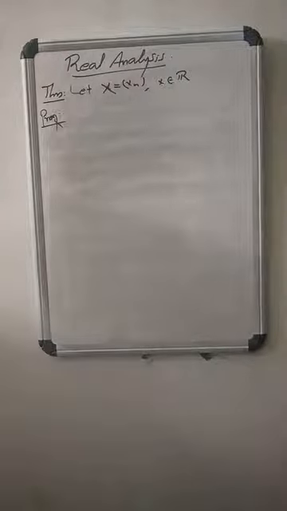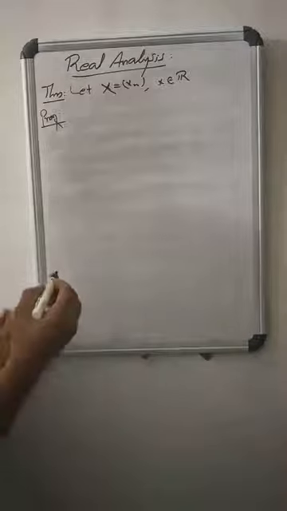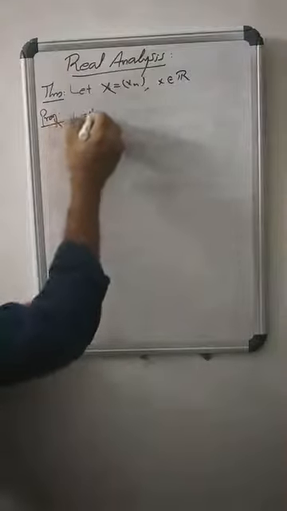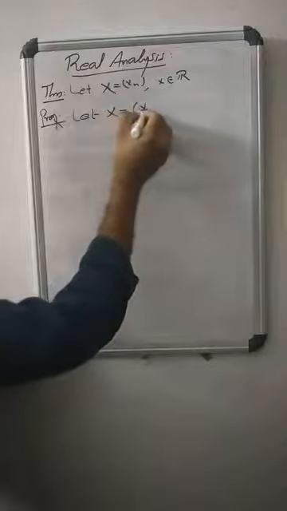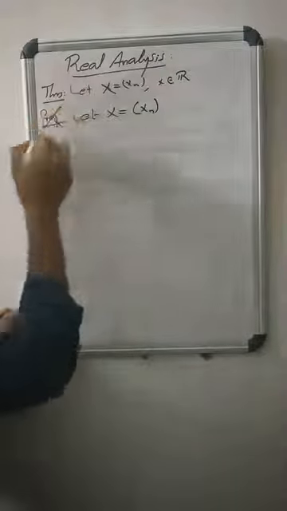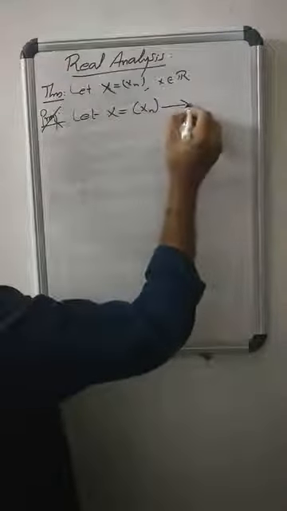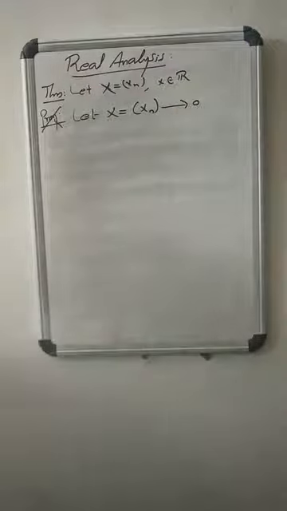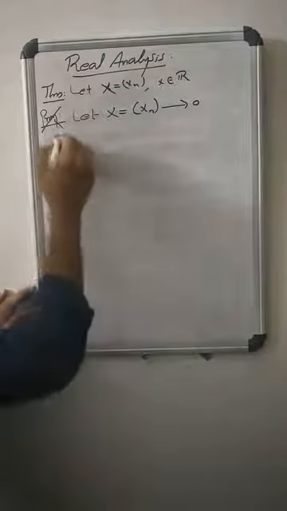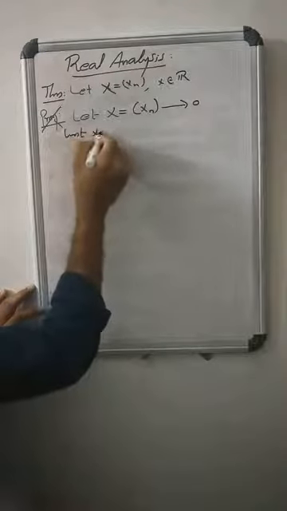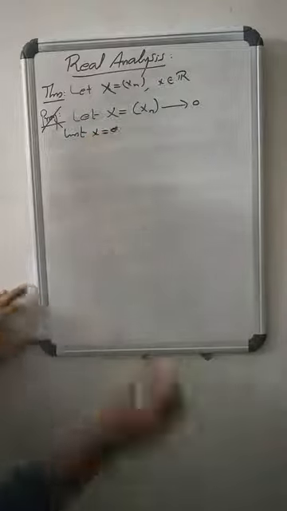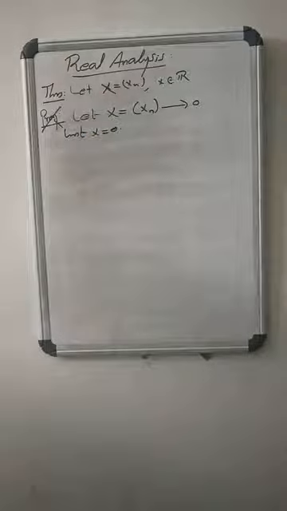Now, consider the sequence x equals xn that has subsequences converging to 0. Then we prove that limit x equals 0. How?